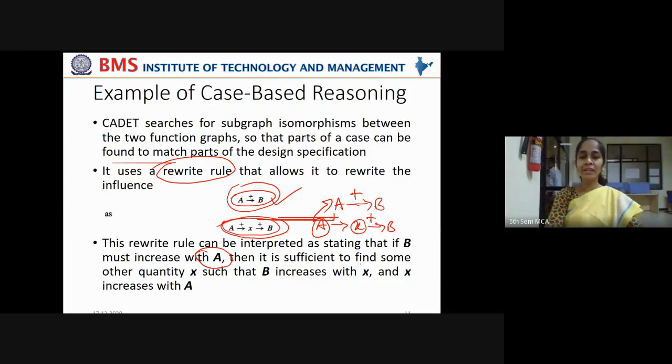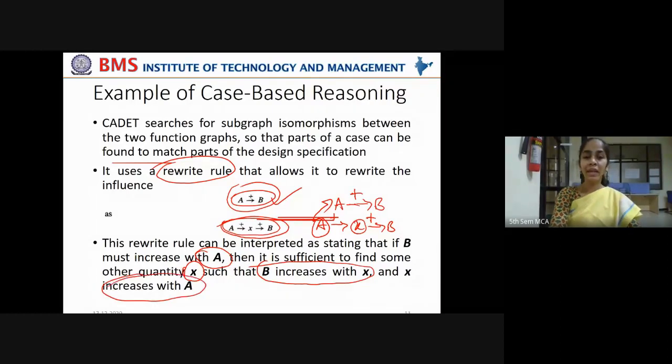Then it is sufficient to find some other quantity X. If at all you can find a solution with some other quantity X such that B increases with X, and X increases with A, it is the same as B increasing with A. I'm repeating again, whenever there is a rule that has to be met, a functionality that has to be met